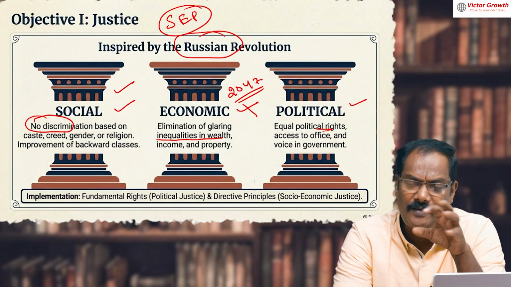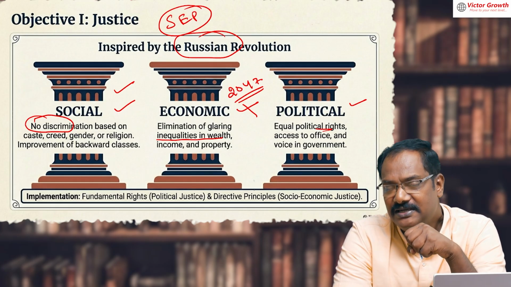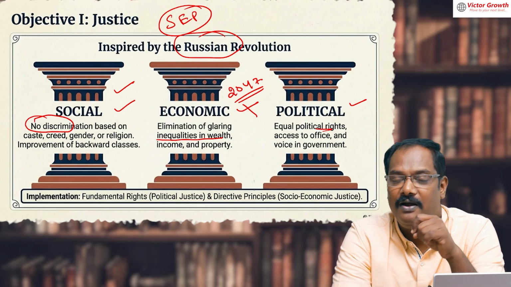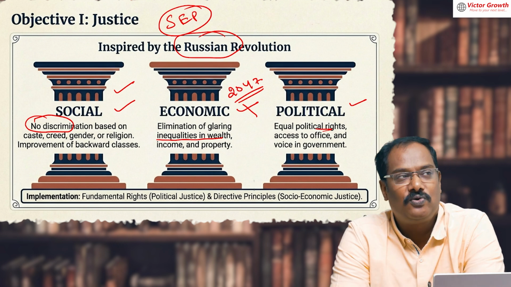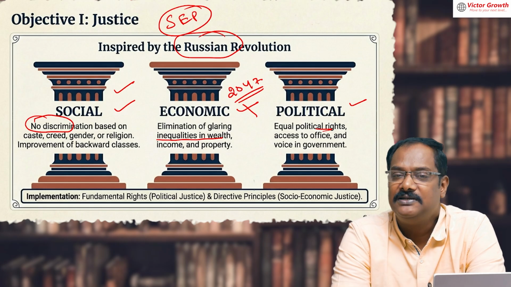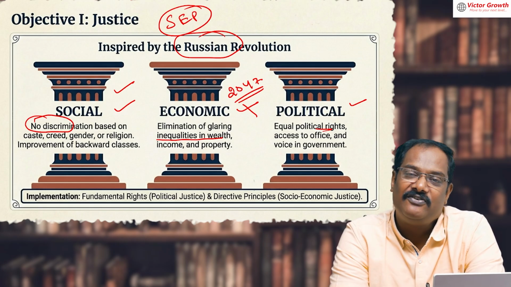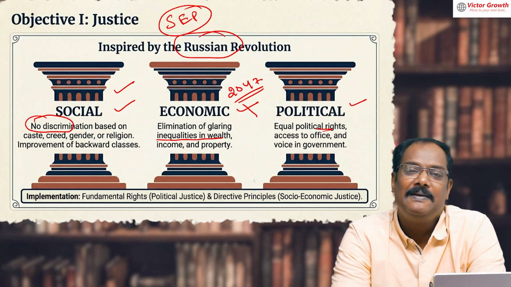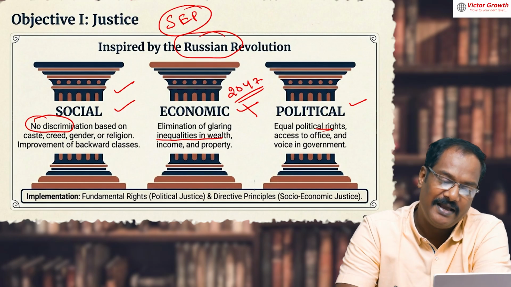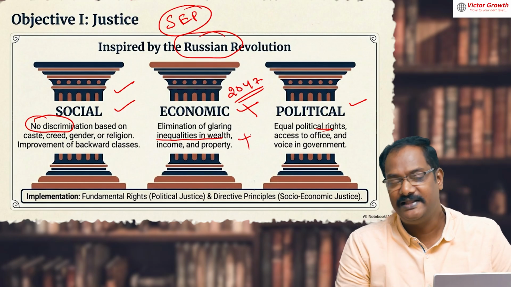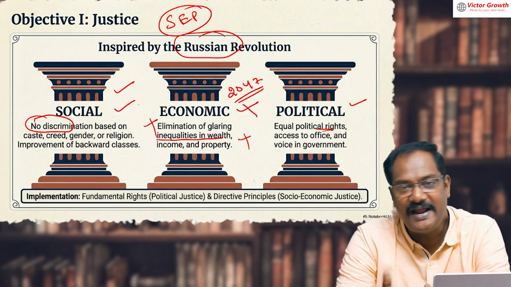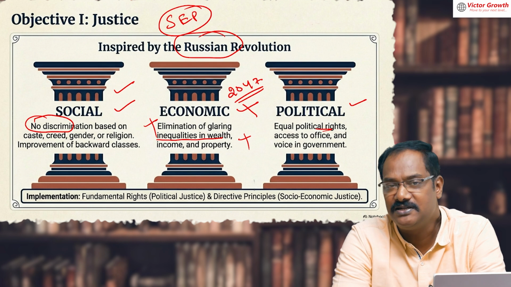Now, whatever is mentioned in the preamble, if I don't get it, I cannot go to the court and say, sir, economic justice is mentioned in the preamble, I am not getting a job, I am jobless, so ask the government to give me a job. That kind of enforceability is not possible. Preamble is existing, but the preamble is not justiciable. That is one example. Economic justice is mentioned, but I cannot go to the court and say I don't have a job. Understood the point? Economic justice is there, but we are trying towards it. So overall, the preamble is not justiciable.